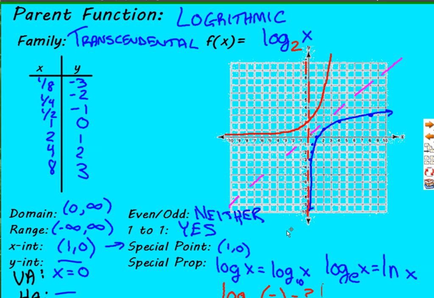And we kind of said it there: you can't take log of a negative number. Here's how you need to look at this, though. Log base 2 of negative 8, you would read as 2 to the third power equals negative 8. Well, that definitely isn't the case. That would be the case right there: 2 to the third power equals 8. Base to the answer is the exponent. So you can't have a negative on the inside. It would never happen. You can never raise to an exponent and get a negative number. We'll talk more about that with the algebra as we go along here in a minute.